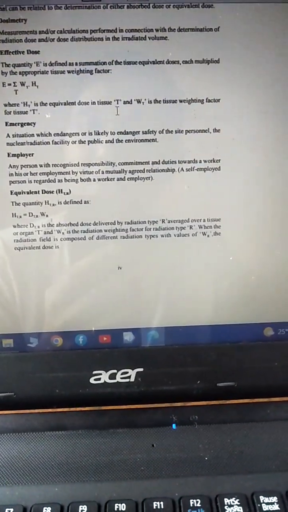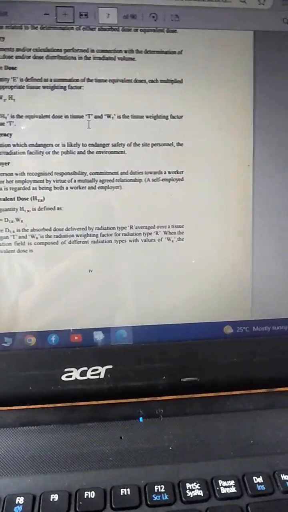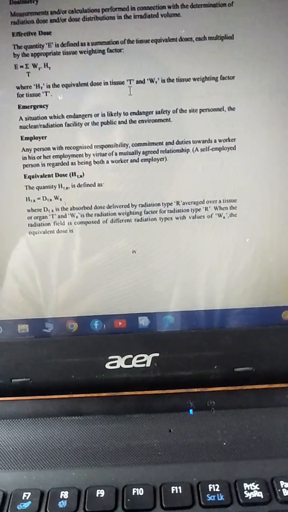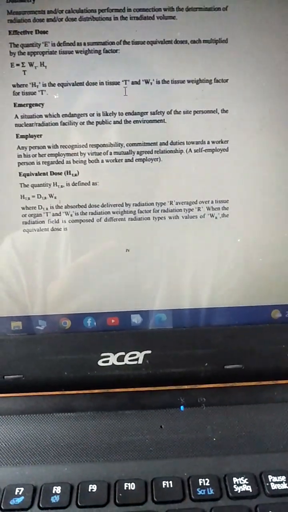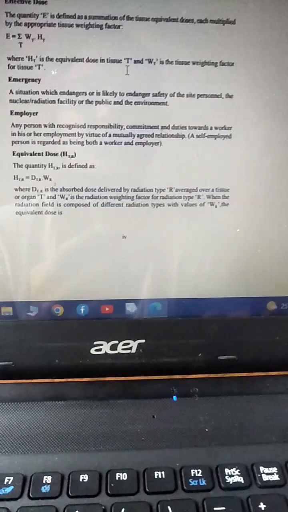And what is equivalent dose? Again important, equivalent dose is the product of the radiation weighting factor and the absorbed dose delivered by a radiation type, averaged over a tissue or organ. This is the definition of equivalent dose.